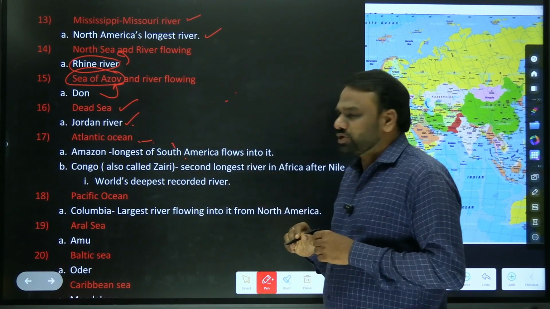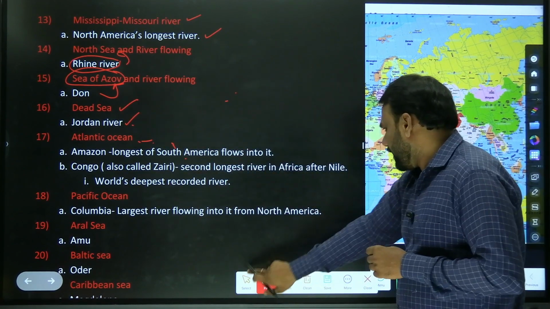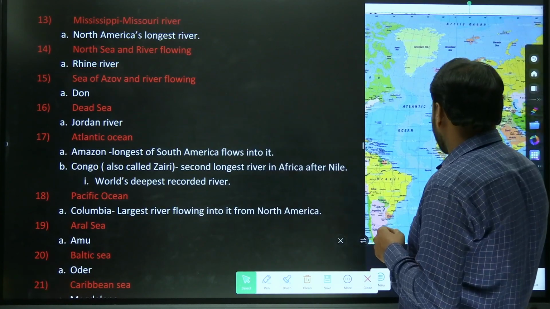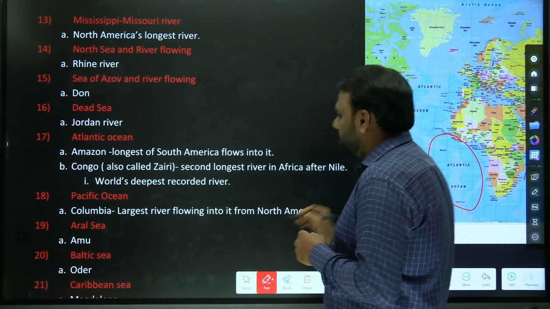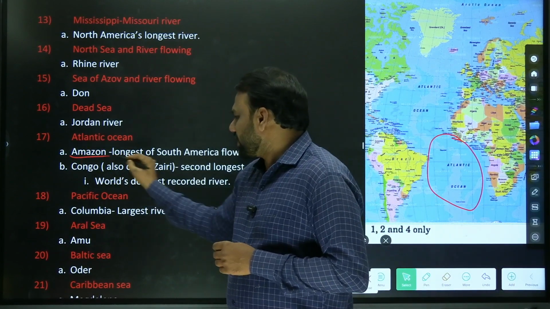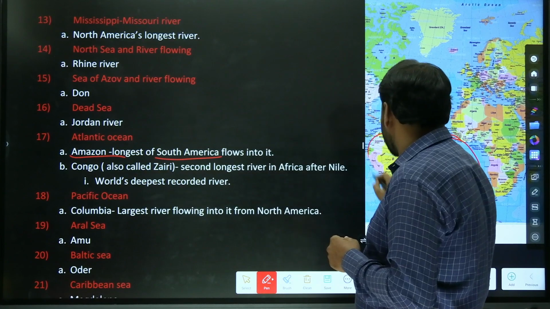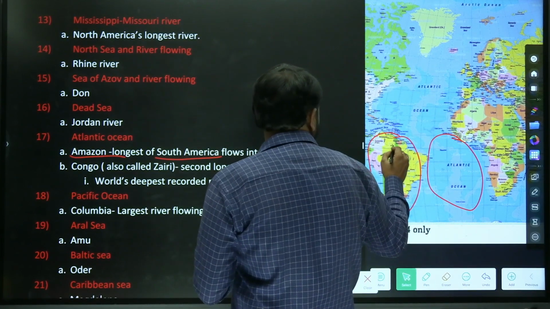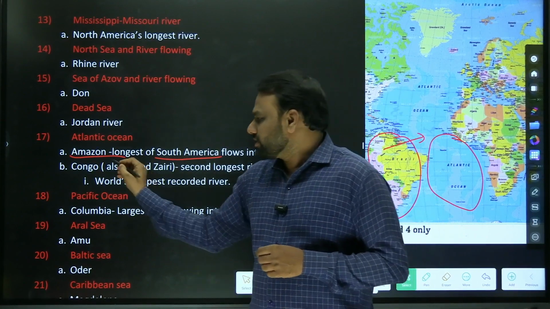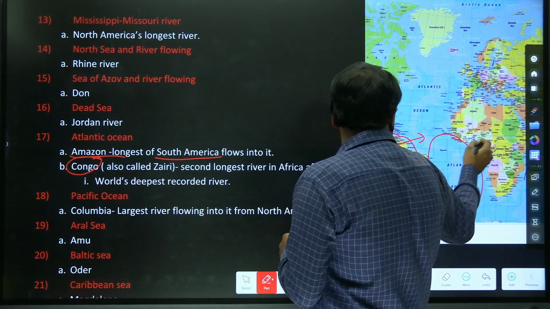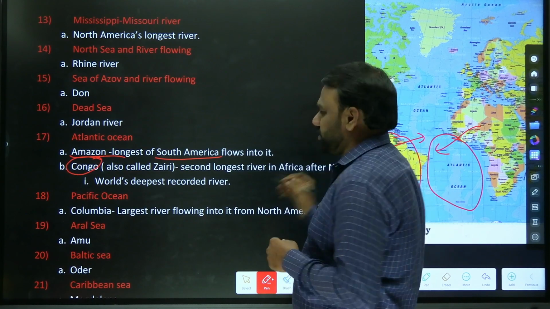Next, the Atlantic Ocean. So here we have the Atlantic Ocean. In this Atlantic Ocean, the Amazon River, the longest of South America. So this is South America. The Amazon River enters from South America into the Atlantic Ocean. Similarly, the Congo River enters from Africa into the Atlantic Ocean.